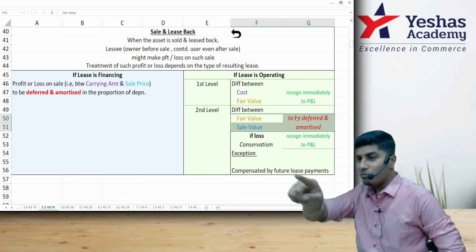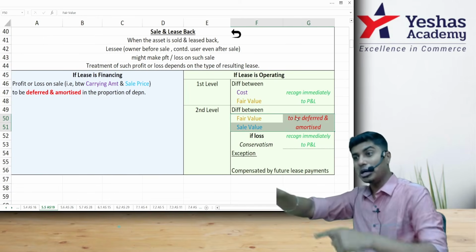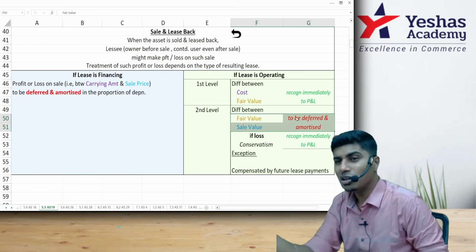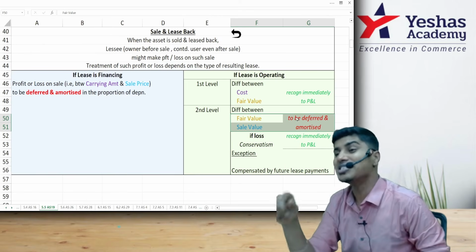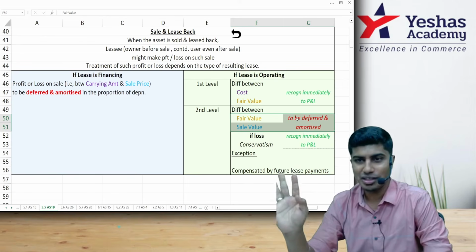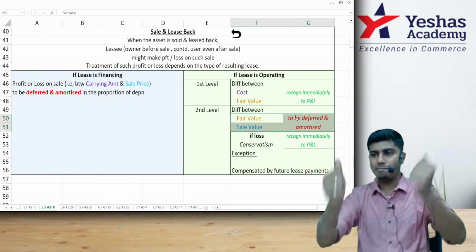Only one point. Between fair value and selling price, if it becomes a loss, don't defer. Why? Conservatism. Book it immediately. That's Accounting Standard 19.